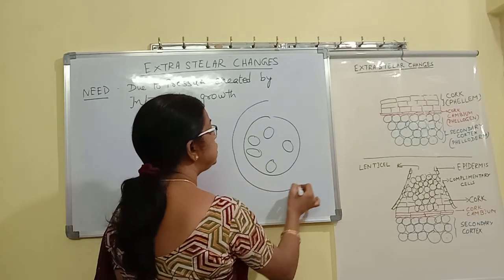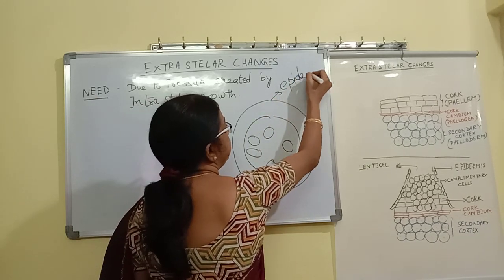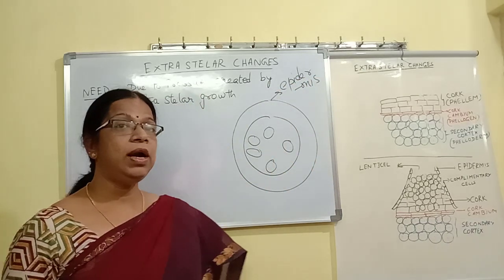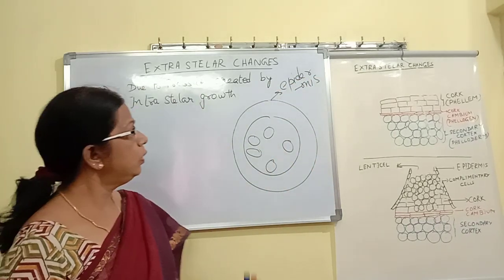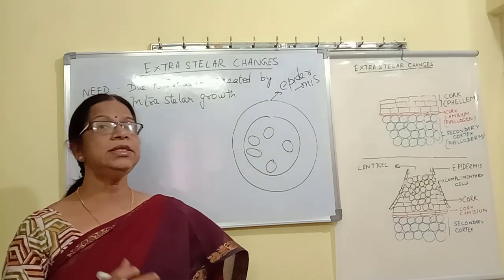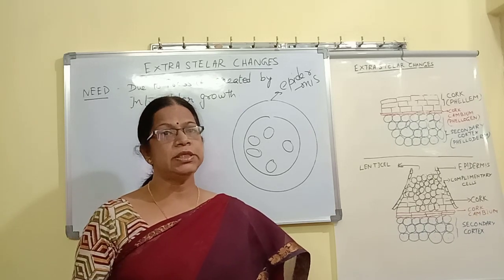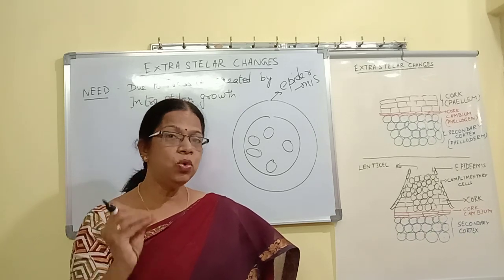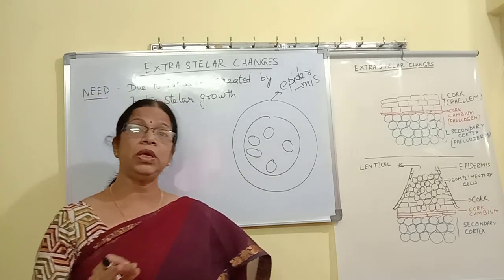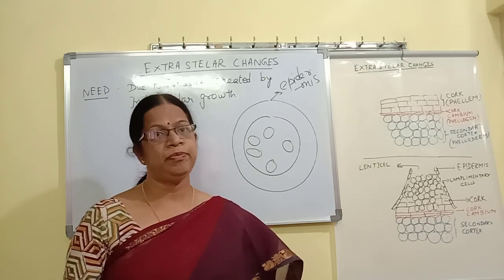What is the outermost layer? The outermost layer is called the epidermis. So the pressure is exerted completely on the epidermis, and as a result it ruptures. When the epidermis ruptures, in its place a new protective layer is formed. You know that epidermis is a protective layer found in all primary structures.